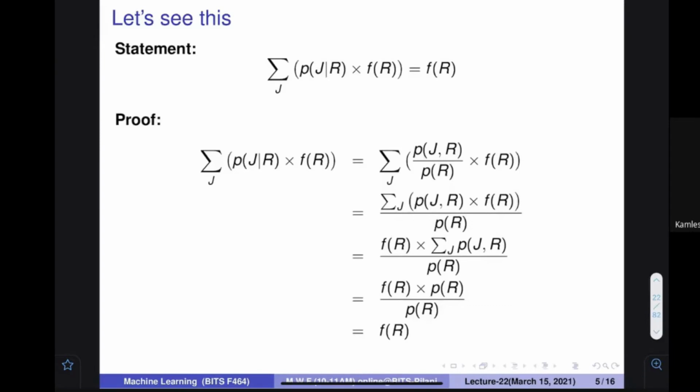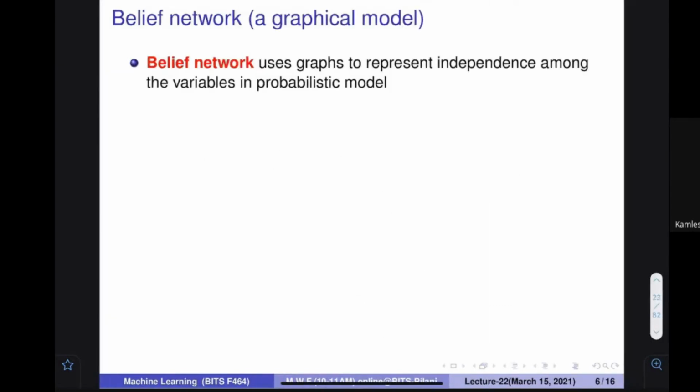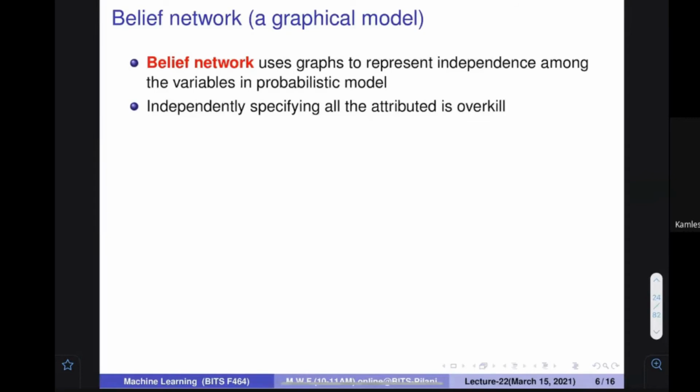Please note it down. All right, so a belief network, let us come back to our original topic that we wanted to talk about. As I have told you, it is going to be a graphical model. It is going to tell you something in a graphical way, and that is going to help us find various probabilities.